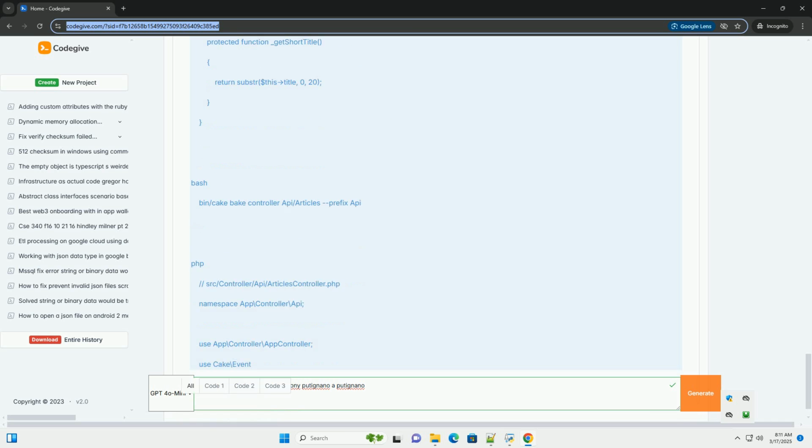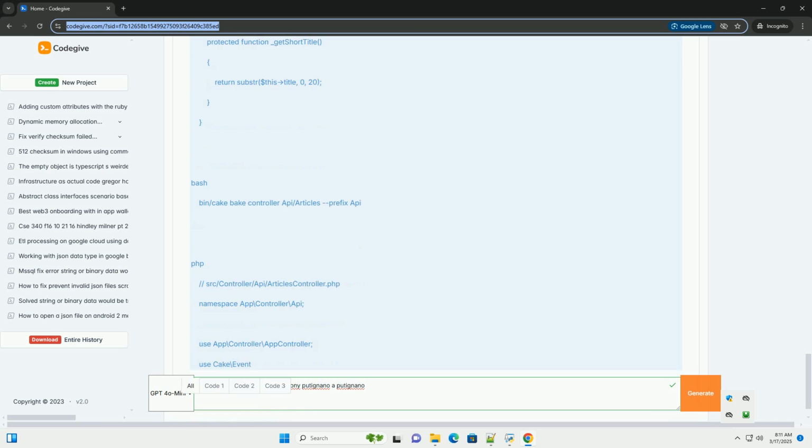Business logic: placing business logic, for example methods to calculate related data, apply specific filters, etc., within the table object rather than in controllers. This keeps controllers lean and the model logic reusable. Custom finders: creating custom finders within the table object to encapsulate complex queries. For instance, you can then use $articles = $this->Articles->find('published')->toArray().